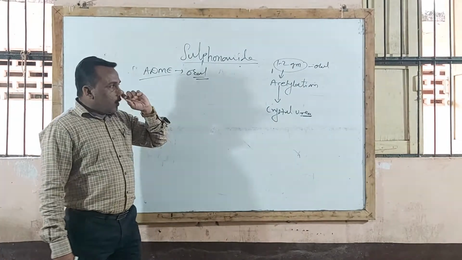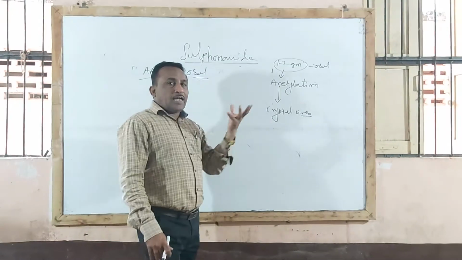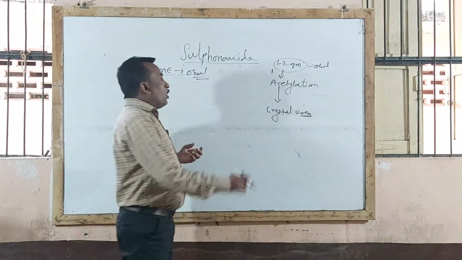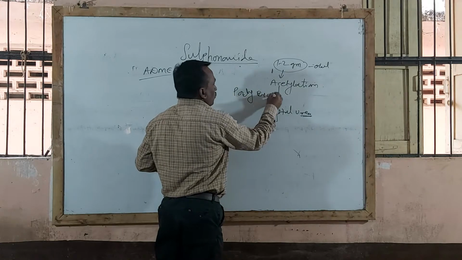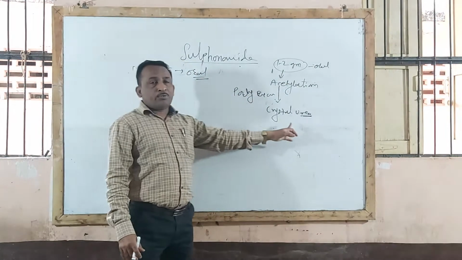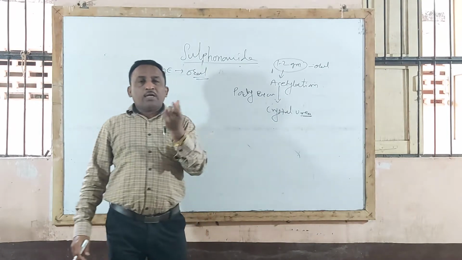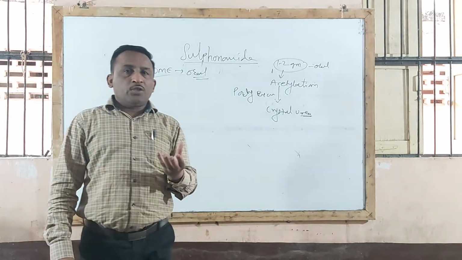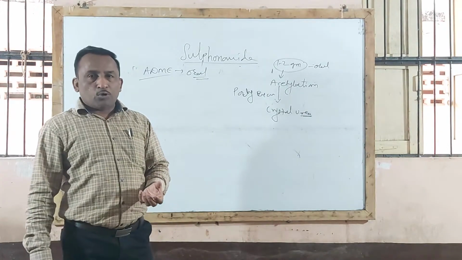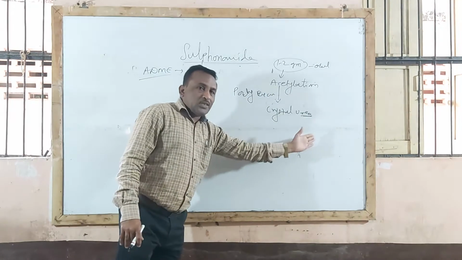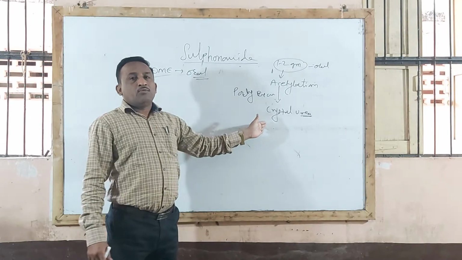After metabolism, the acetylated product of sulfonamide is poorly excreted through urine, and that leads to formation of crystalluria. And when crystalluria formation occurs, there is an obstruction to urine flow, कि urine flow proper होत नाही. There may be chances of hematuria. That condition is called crystalluria formation.